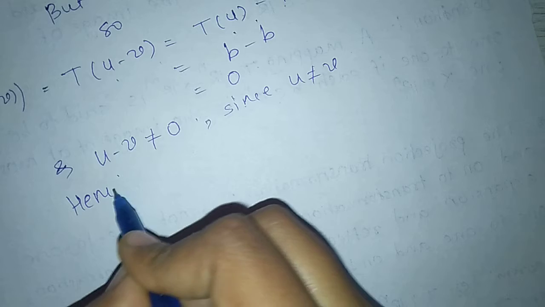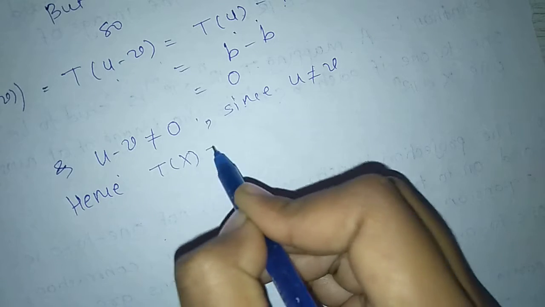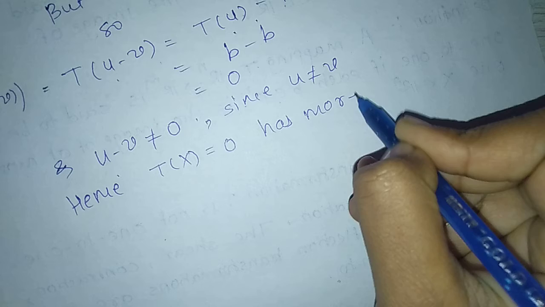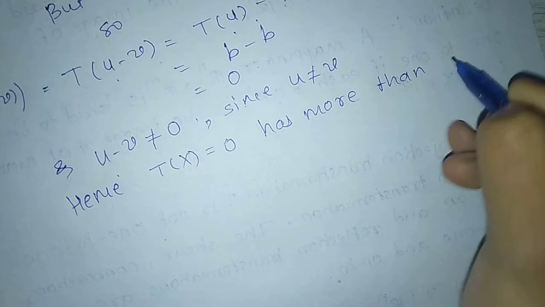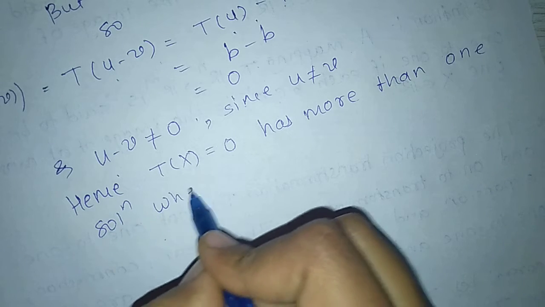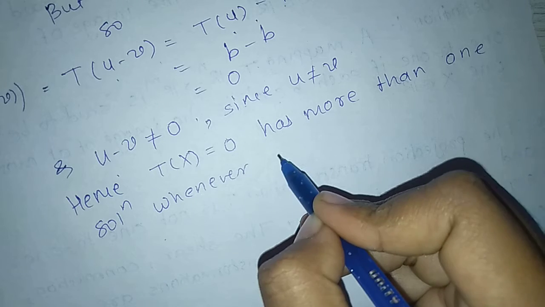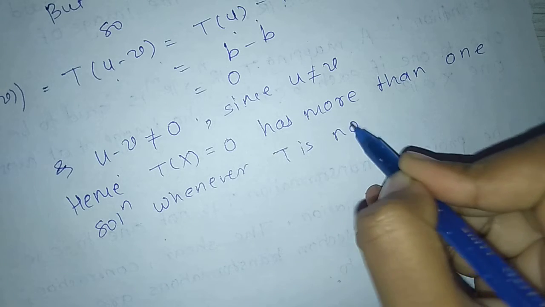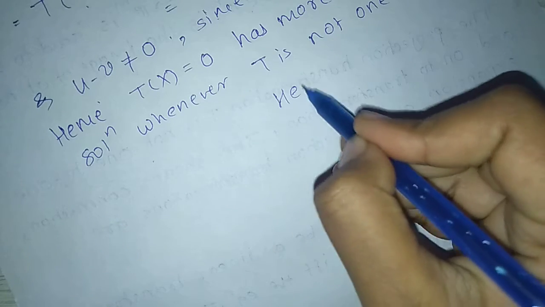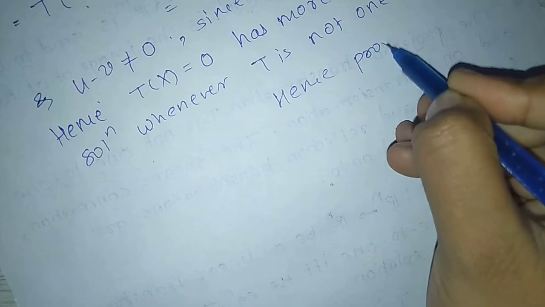Hence T of x equal to 0 has more than one solution whenever T is not 1 to 1. Hence prove the theorem.